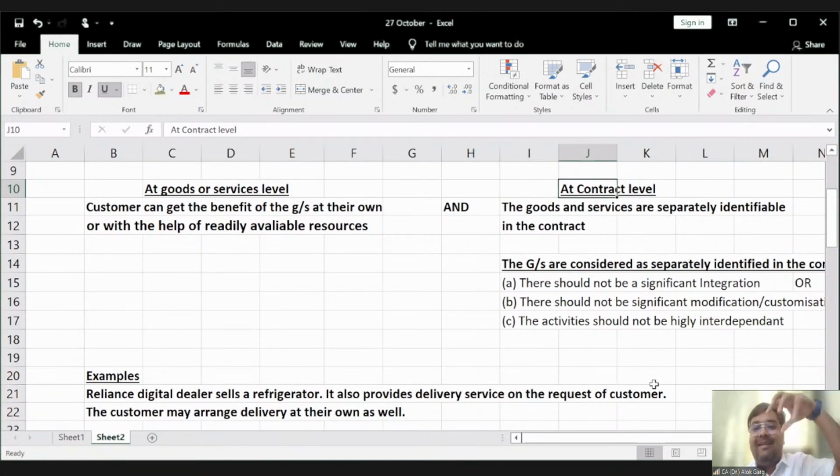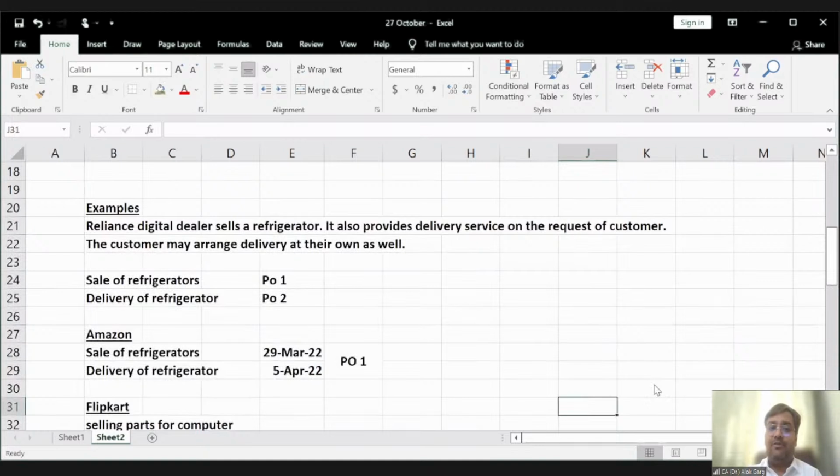As per the contract, it is a single performance obligation. Why? Because this consultancy service will require a high degree of customization in the software. That is why selling a software and providing a consultancy service is a single performance obligation, right? So the revenue relating to sale of software will be recognized when the service will be provided. I hope it is clear to all of you, friends.